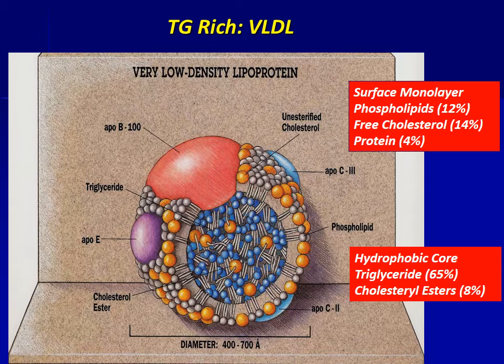The surface monolayer of the VLDL consists of 12% phospholipids, 14% free cholesterol, and 4% protein. The hydrophobic core of VLDL consists of 65% triglyceride and 8% cholesterol ester.